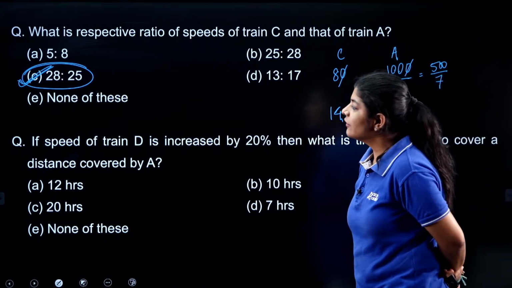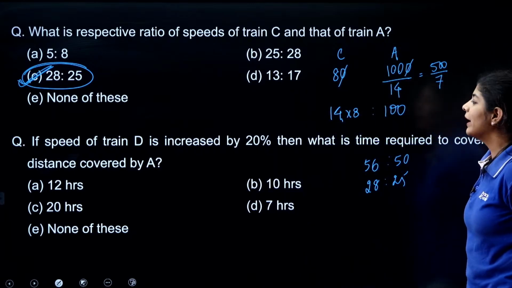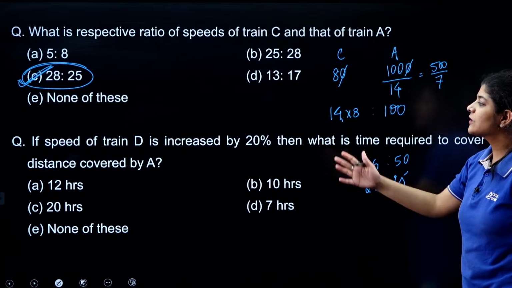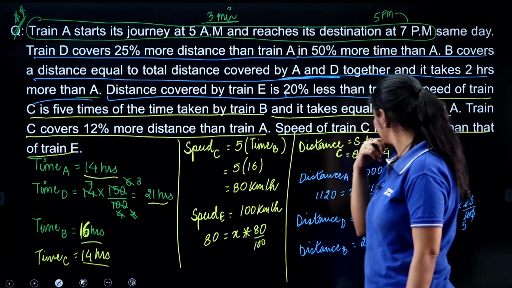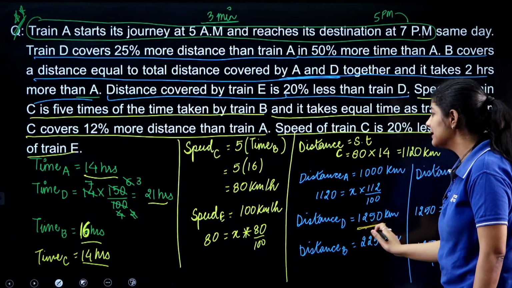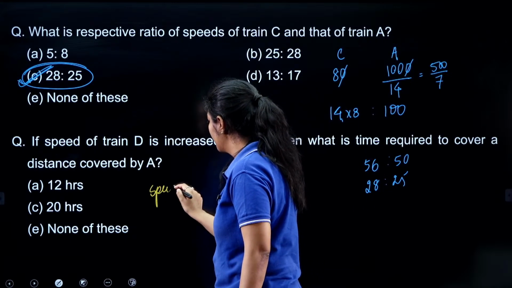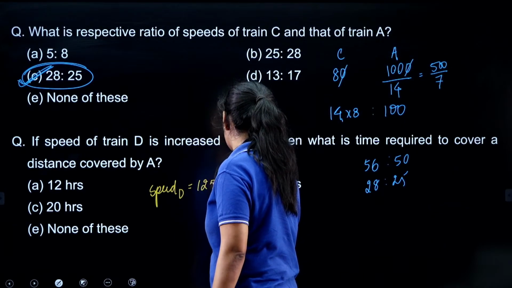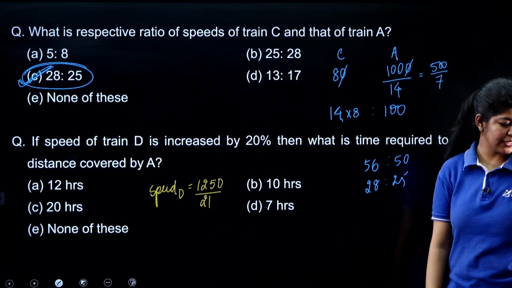Second, if the speed of train D is increased by 20%, then what is the time required to cover the distance by A? First we have to increase the speed of train D by 20%. What is the speed of train D? We don't have that. Here we have the distance and the time, so first we need to calculate the speed of D. Speed of D is 1250 divided by 21 hours, right? This is the actual speed we have.